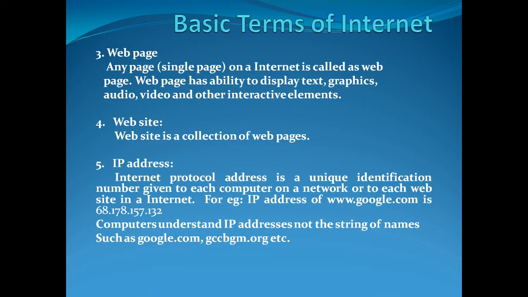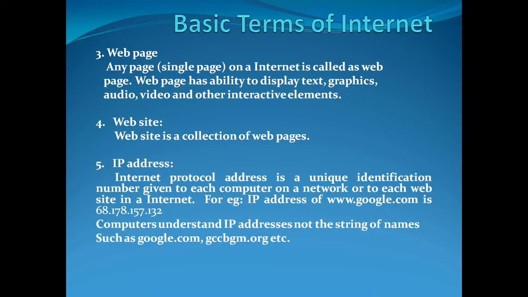Quite familiar, quite easy. The next term we have is web page. Any page on an internet is called a web page. Any web page which displays information in any pattern is called a web page. If you want to display information on the internet, then it can be displayed only with the help of a web page. A web page is a platform on which information like pictures, textual data, numerical data, alphanumerical data, numbers, images, graphics can be displayed. A web page has the ability to display text, graphics, audio, video, or any other interactive elements.